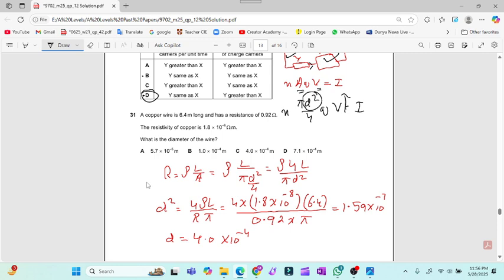R is equal to rho L over A, that is equal to pi d square by 4. We are required to calculate the diameter, so make this the subject, substitute the values, and then you will get the answer. So that is a straightforward question. So 4.0 into 10 to the power minus 4. Option C is the valid option.